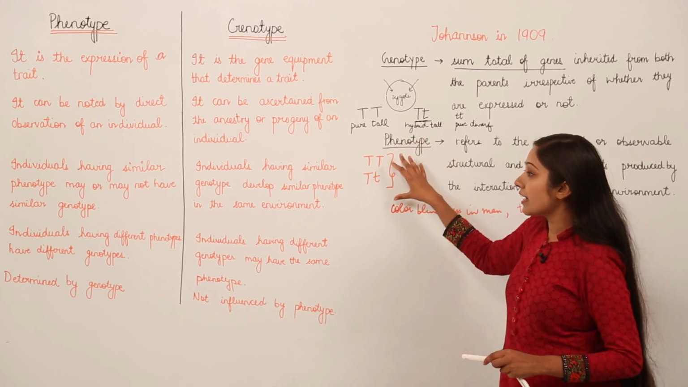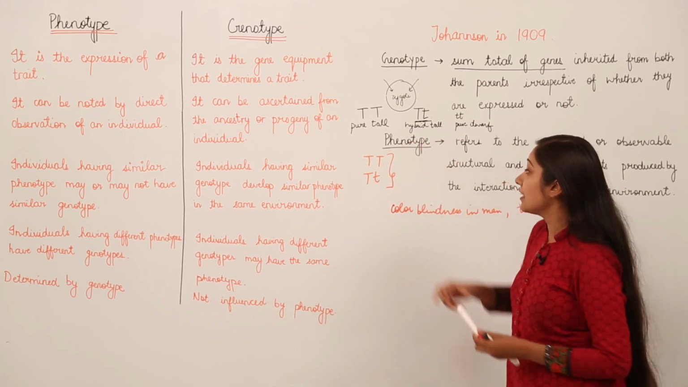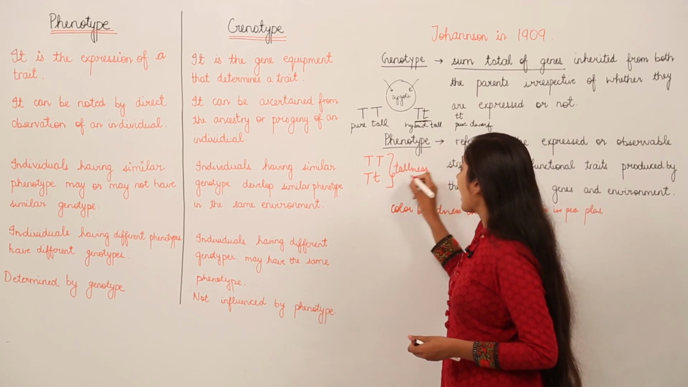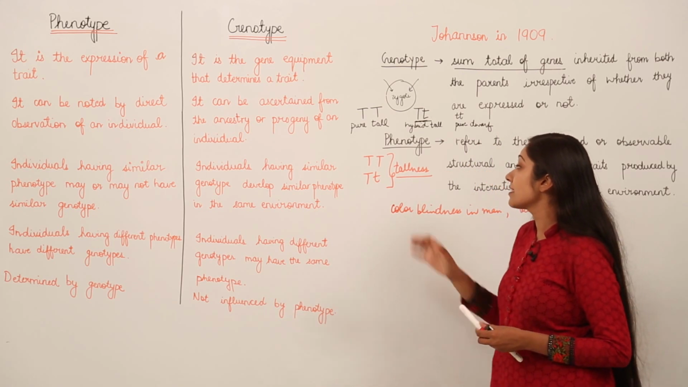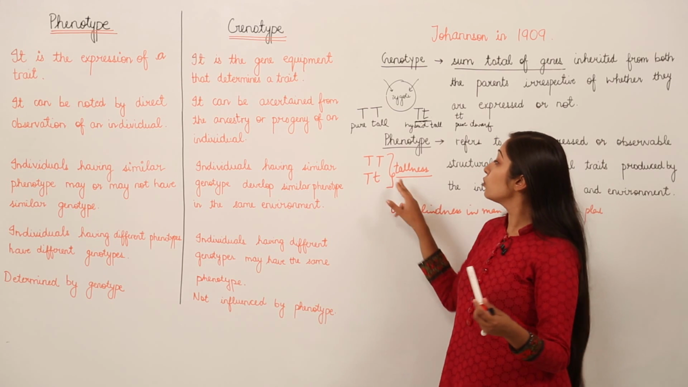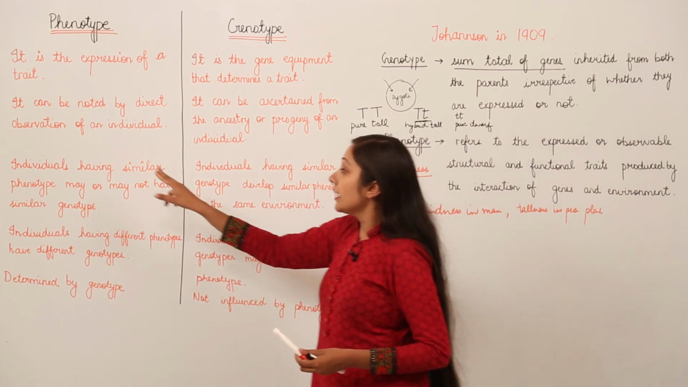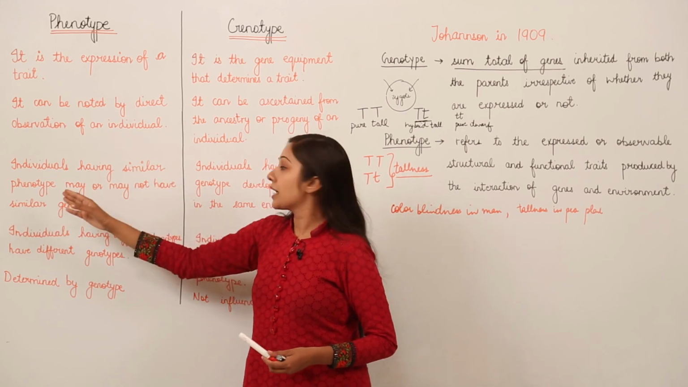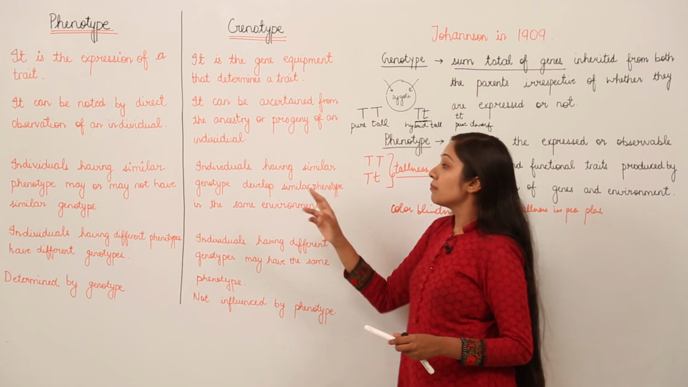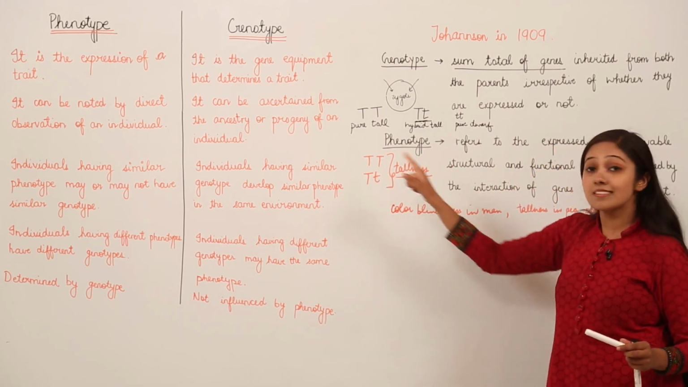So now you can make out that these are different combinations, but still they are going to be expressed as tallness. We'll have a tall pea plant whose genotype is this. So this is how this point can be made clear. Individuals having similar phenotype may or may not have similar genotype, but the phenotypic character, that is tallness, is the same.